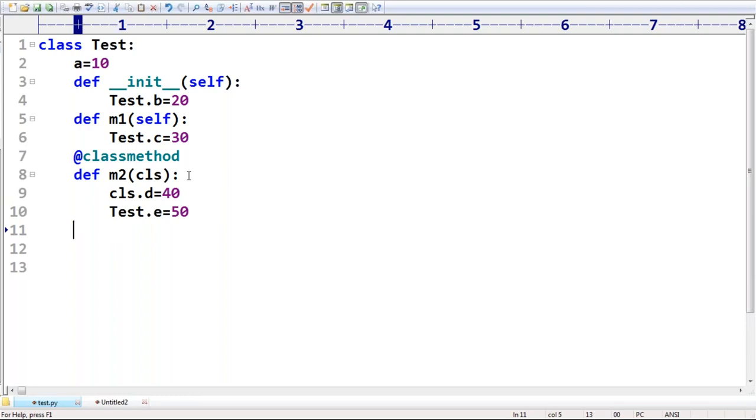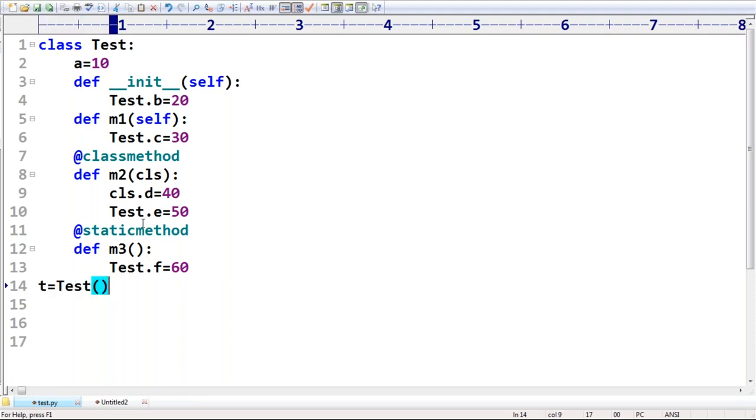Next, one more category of method is there, sir. What is that method, sir? Static method. Inside a static method also, def m3 I'm taking. Inside m3, I can take test.f is equal to some 70 or 60, something like this. Next, now let me take one object, t is equal to test.